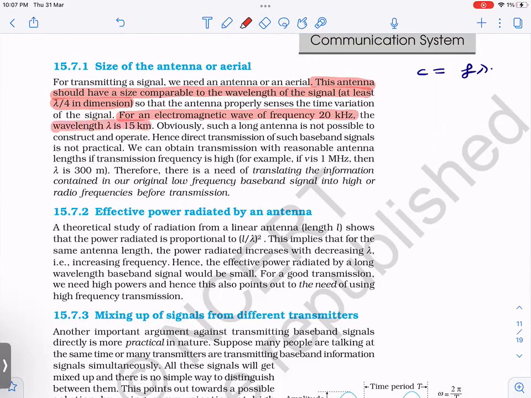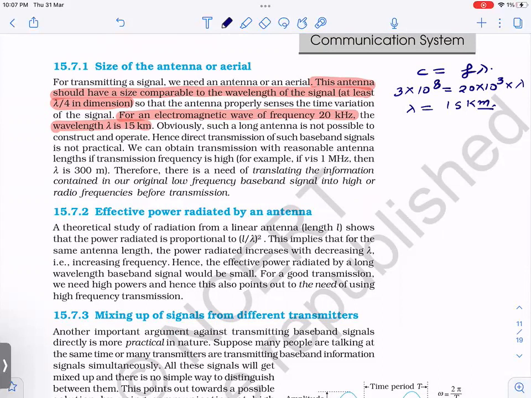Wavelength is 15 kilometers. How do we find? Let us see. So 3 into 10 to the power 8, and what is frequency? 20 into 10 to the power 3. And this into lambda. So here lambda is coming out to be 15 kilometers, right? That you can see, very simple calculation. Lambda by 4 is going to be 15 by 4 kilometers, right?